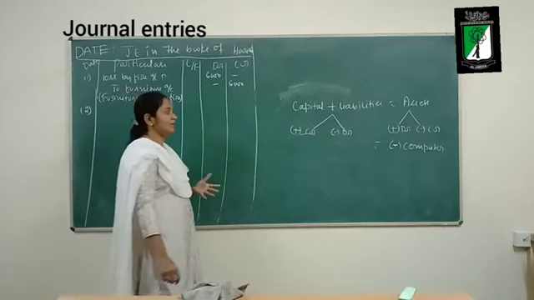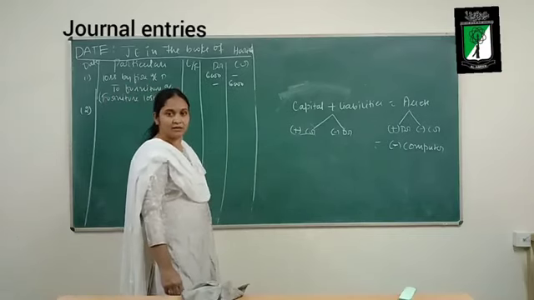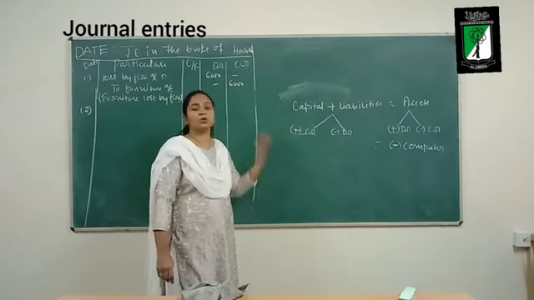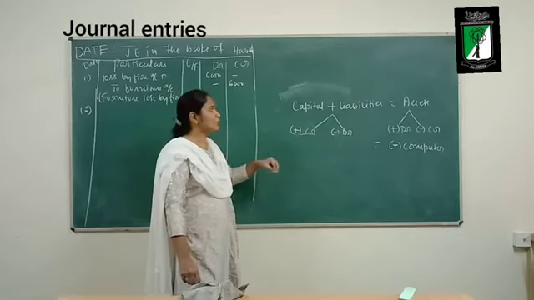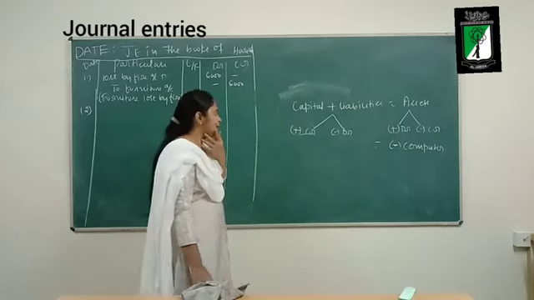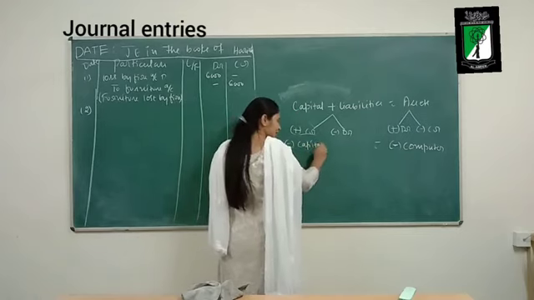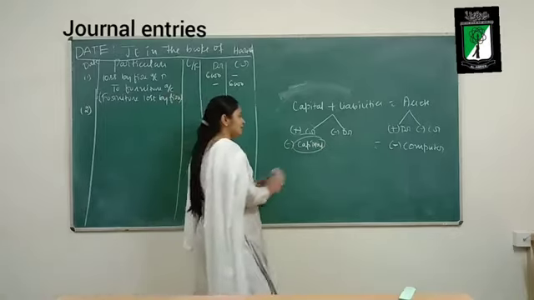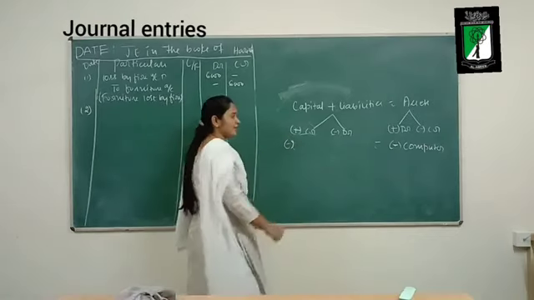And the other thing, on what is it having impact? It is having impact on the capital. Even this is also a type of loss. Computer stolen is a type of loss, and this loss will have impact on the capital. So due to this, the capital is also declining. But I cannot write capital here. So what should I write? I should write the reason behind the decrease in the capital.